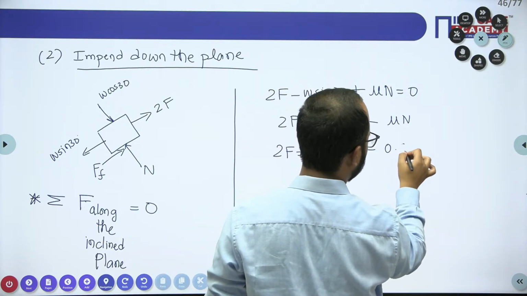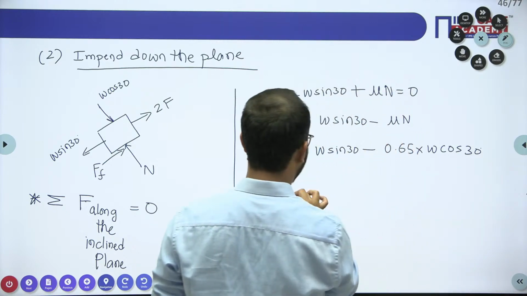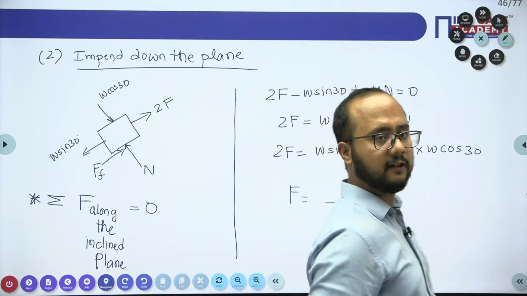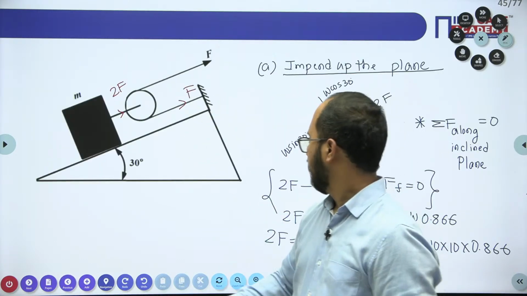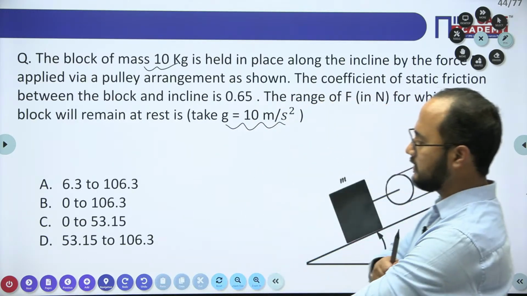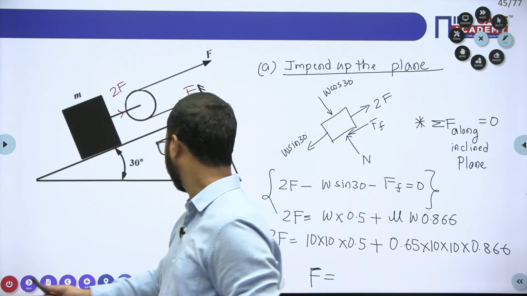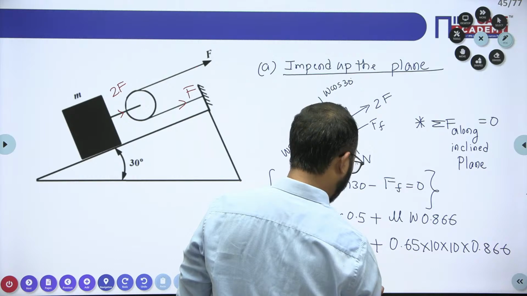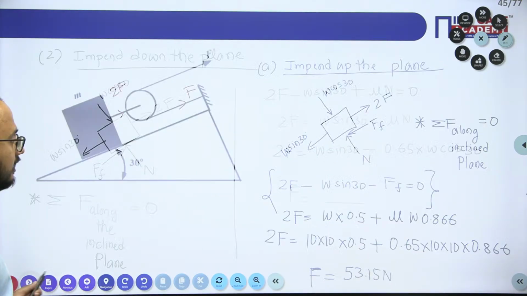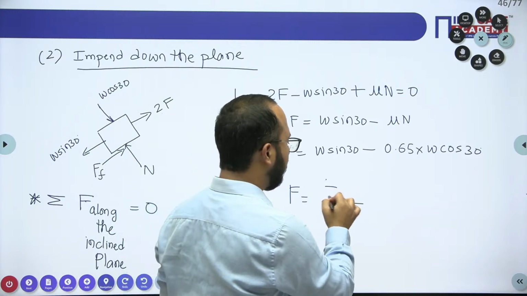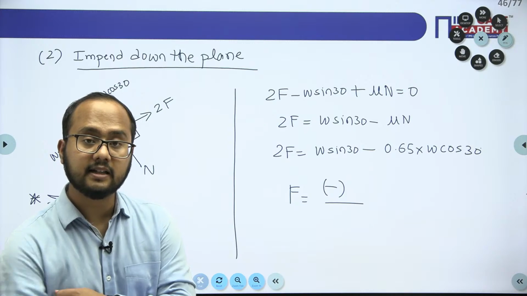Mu value is 0.65, N value is W cos 30. After solving this, see what answer you will get. In this case, if you solve the first case, you will get this answer: 53.15 Newton. But if you solve the second case, you will get the answer in negative. We are getting the answer negative. What does it mean?